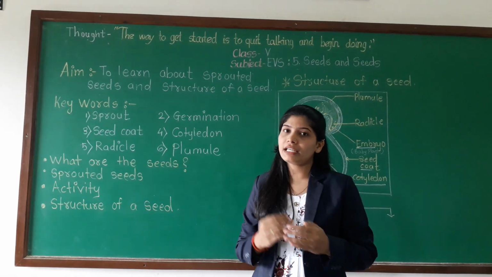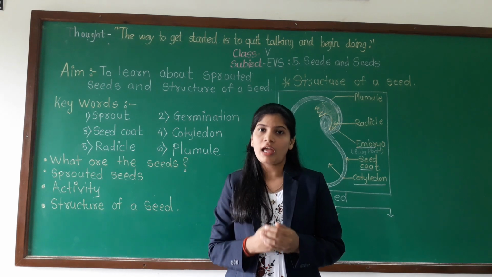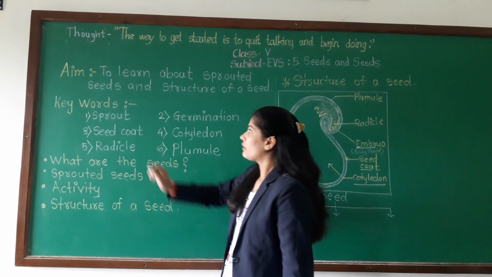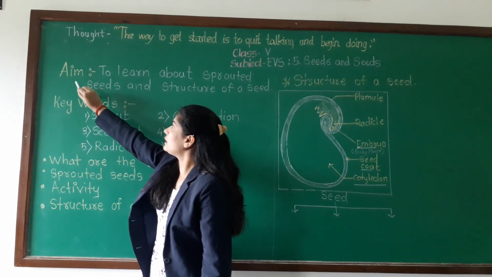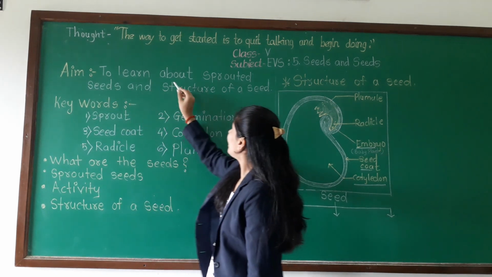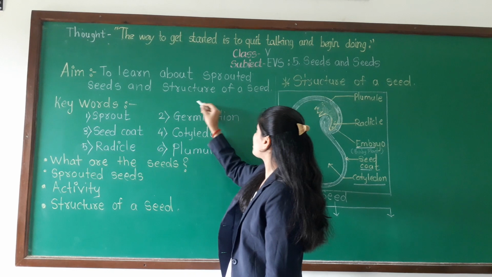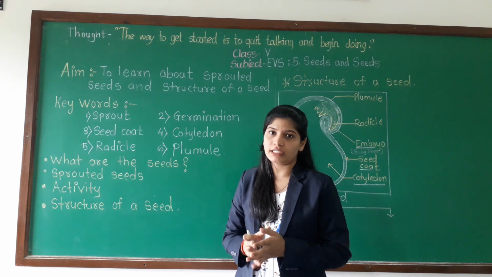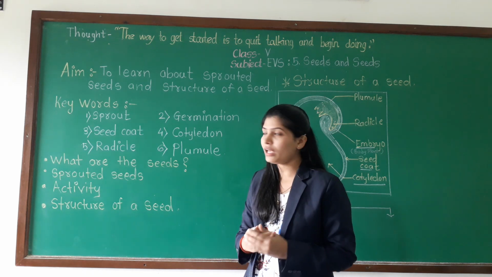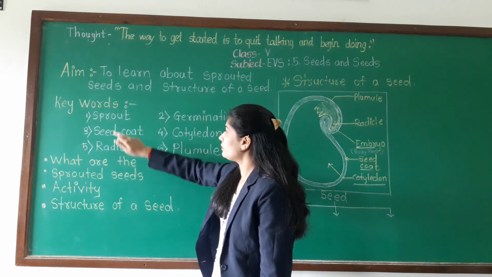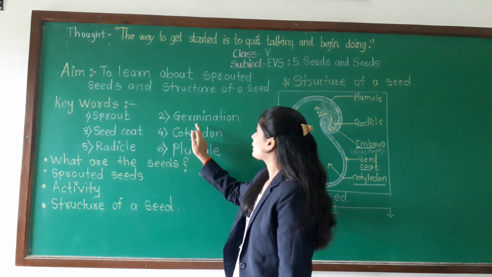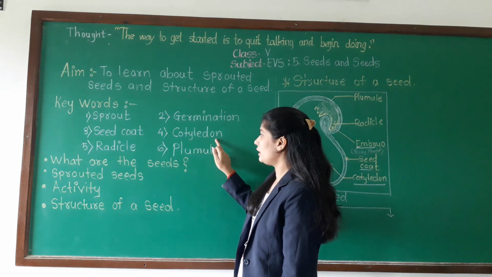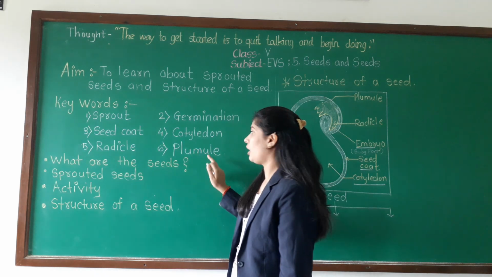Before we will start, please be ready with your notebook, pencil and then write the aim and the keywords of this session. Write the aim in your good handwriting. See, the aim of this session is to learn about sprouted seeds and structure of seeds. So first in this session we are going to learn the parts of the seeds and what are the sprouted seeds. Okay. So write the keywords one by one. First sprout, then germination, then seed coat, cotyledon, radicle and plumule.